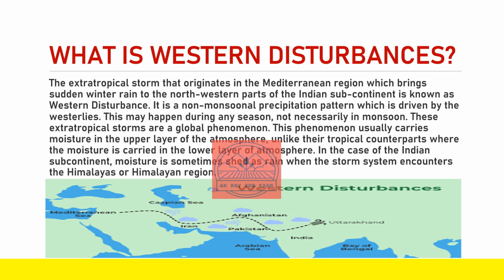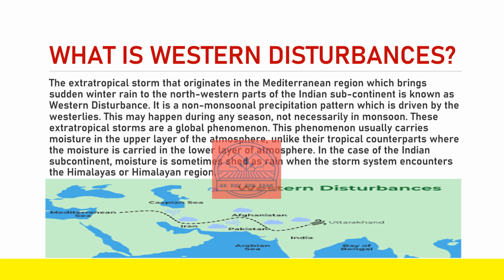So, what are Western disturbances? It is the extratropical storm that originates in the Mediterranean region, which brings sudden winter rain to the northwestern parts of the Indian subcontinent, and is known as Western disturbance. It is a non-monsoonal precipitation pattern which is driven by the westerlies. This may happen during any season, not necessarily in monsoon. These extratropical storms are a global phenomenon.